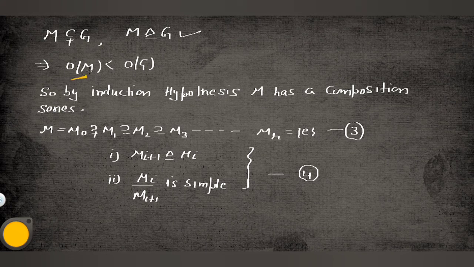So M having order less than that of G means there exists a composition series for M, which I have taken: M = M0 ⊃ M1 ⊃ M2 ⊃ M3 ... ⊃ Mr. That is equation number 3. This is a composition series for M. Clear? Since this is a composition series, two things hold: every Mi+1 is a normal subgroup of Mi, and every Mi/Mi+1 is simple. That is equation number 3 and equation number 4.